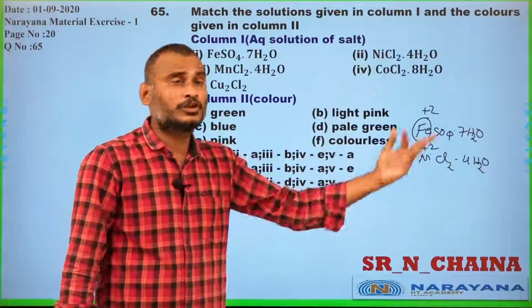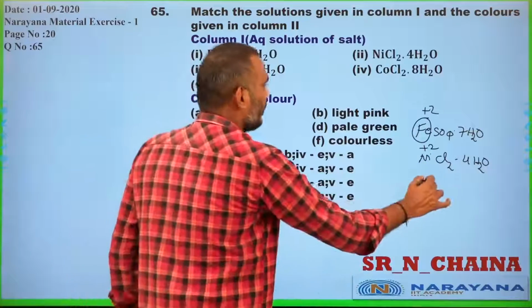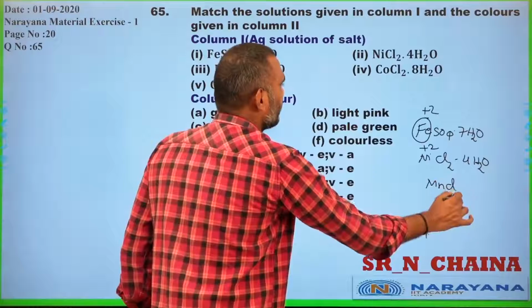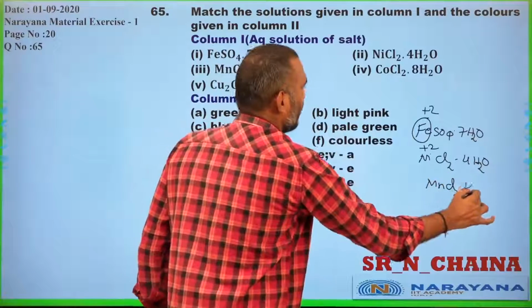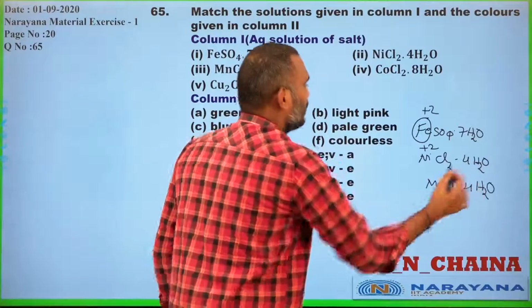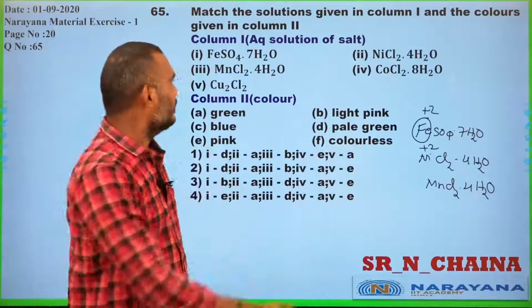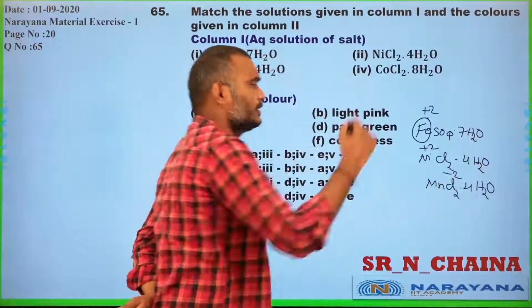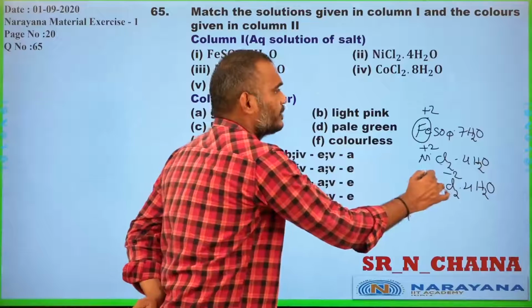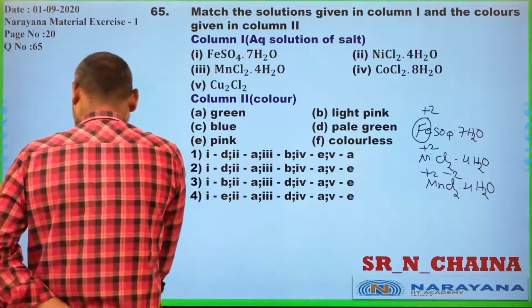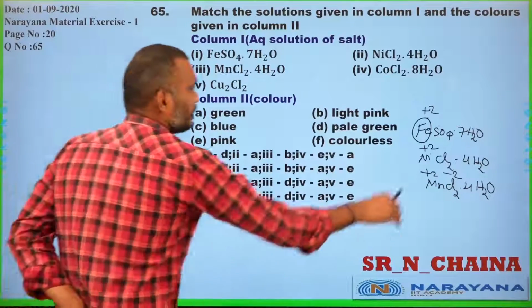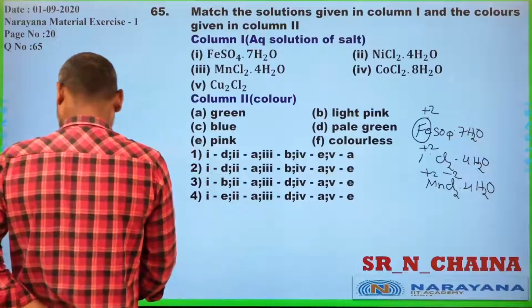Water is already 0, and you go for MnCl2 4H2O. Water is again 0, each chloride is -1, that is -2, then manganese becomes +2. Here I think you are getting some doubt.